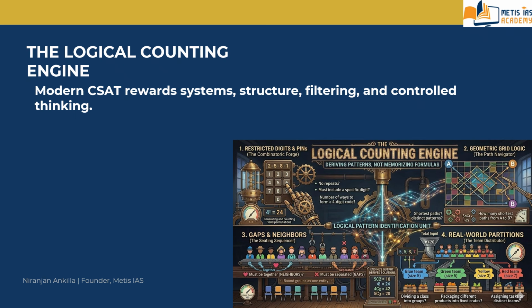So go to your CSAT and solve the questions regarding permutations and combinations. And one more thing, go to your Metis Telegram and download Logic Sheet 3C. It contains 25 questions specifically designed for these four families. Identify the theory, fix your anchor, and solve the questions.